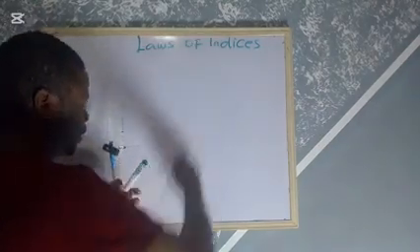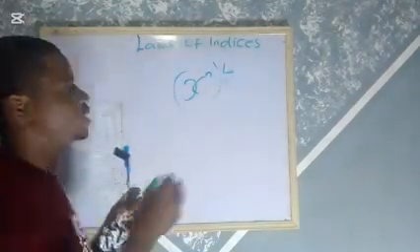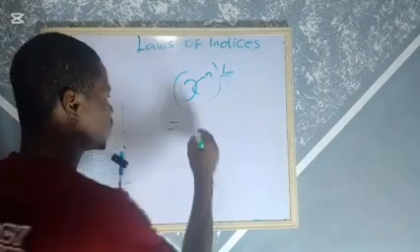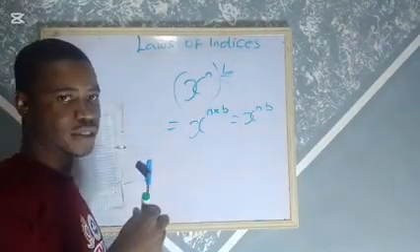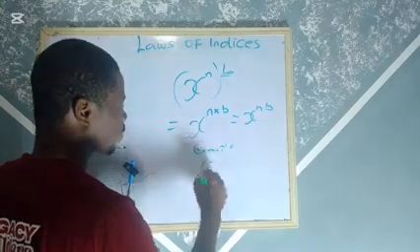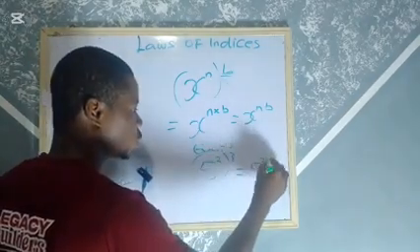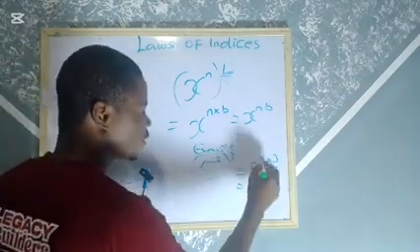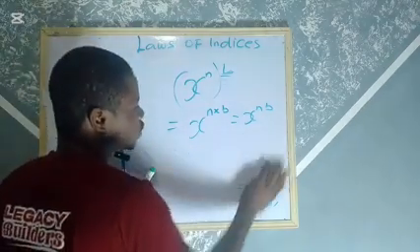Another rule you need to take note of is this: if you have something like x raised to power n, all raised to the power of b, it is the same as using the power outside of the bracket to multiply the power inside the bracket. So this is the same as x raised to power n times b, which is equal to x raised to power nb. Do you understand now? For instance, you have 5 raised to power 2, all in brackets, raised to power of 3. This is the same as 5 raised to power 2 times 3, using the power inside the bracket to multiply the power outside of the bracket. That gives me 5 raised to power 6. So that is that for rule number 3.